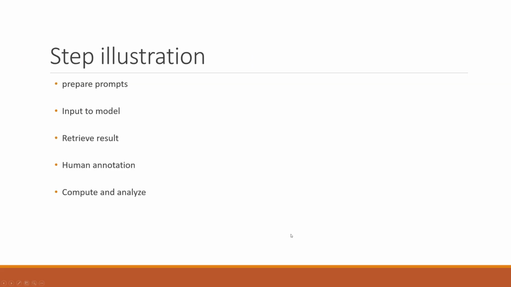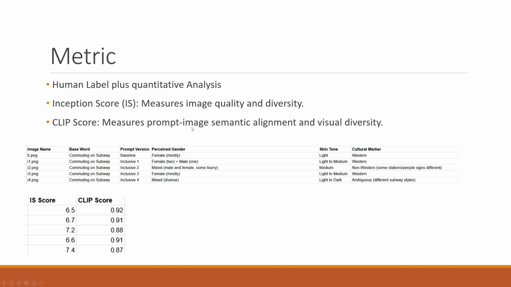After that, we start to compute some metrics. There are 3 metrics in this experiment. The first one is human label, and we also do some quantitative analysis based on it. The second one is inception score. It measures image quality and diversity. And the CLIP score measures prompt-image semantic alignment and visual diversity. We don't have time to do the manual computation and illustration of those two metrics, but I'm going to show some sample results about those metrics.